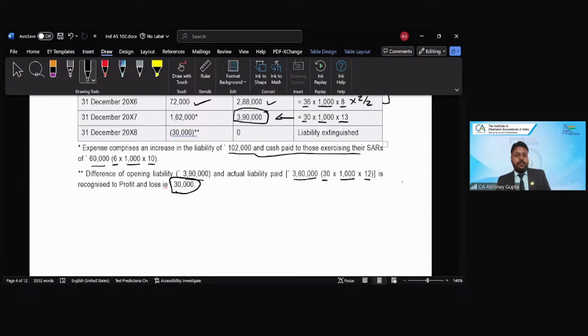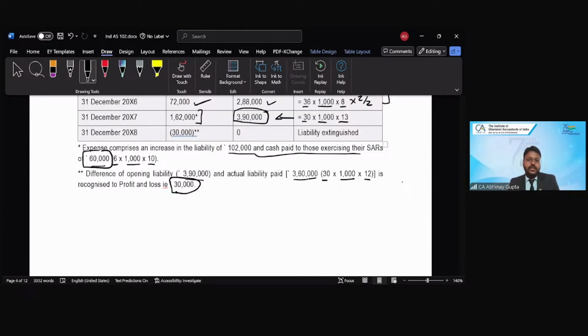And earlier liability was how much? 2,88,000. So 390 minus 288 plus 60, which we have already paid to these 6 employees. So the delta comes to 1,62,000, which is the expense for the year 7 on account of reinstatement of liability for the 30 employees and discharging the obligation for the 6 employees. Is that clear? Are we on the same page for this?